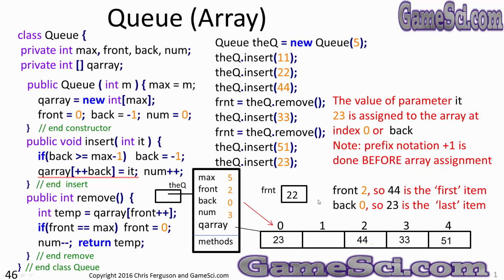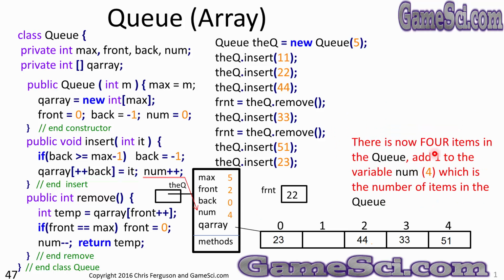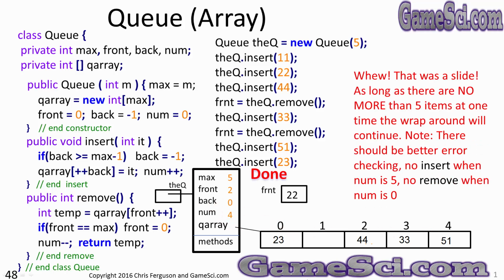Now look at the situation we're in. Front is equal to 2, so 44 is the first item, or is at the front of the line. Back is now equal to 0, so 23 is the last item in the queue, or is at the back of the line. That's the wraparound technique. Do you see it? Also, now there are 4 items in the queue. So we do num++ and we add 1 to num, and that 4 reflects the 4 items in the queue. Whew! That was a slide, wasn't it?